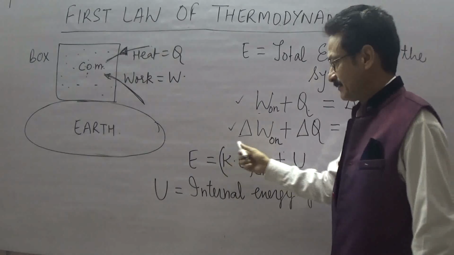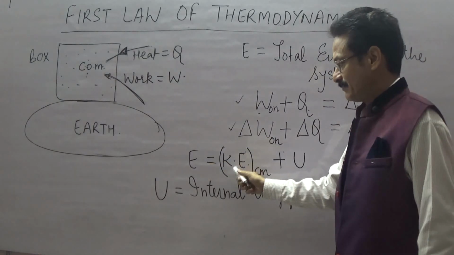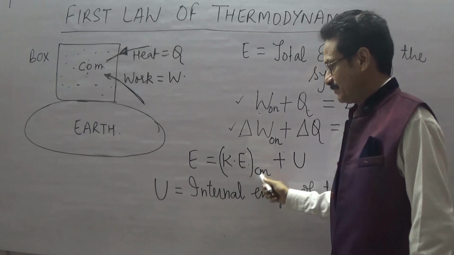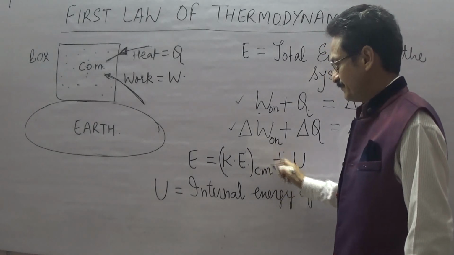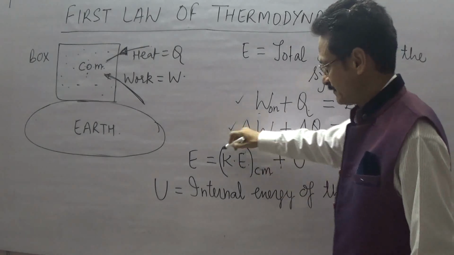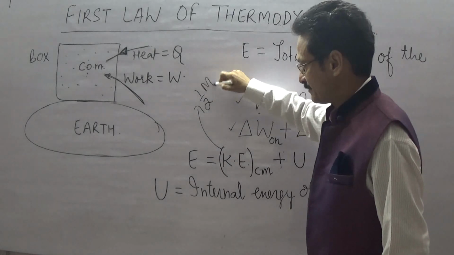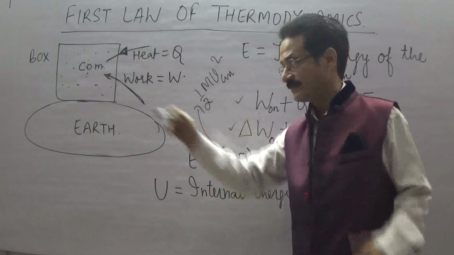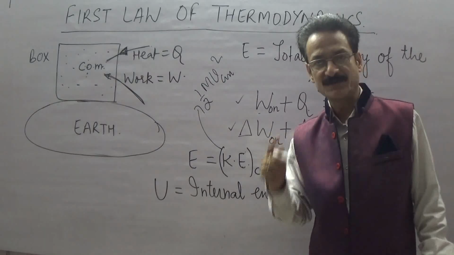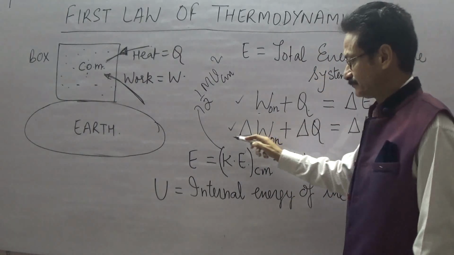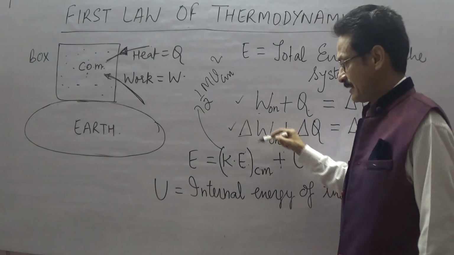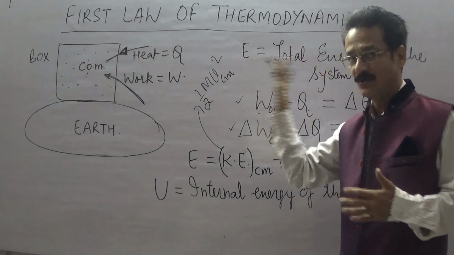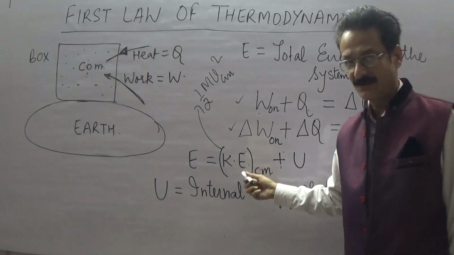So I will call it E. Now suppose I want to know what E is. E is equal to the kinetic energy of the system due to the movement of the center of mass. That is this factor, half M Vcm square, where capital M stands for the total mass of the system and Vcm is the velocity of the center of mass of the system. Fine. So this is the energy possessed by the system due to the movement of the system as a whole. Suppose the box is at rest, then this part will be 0.